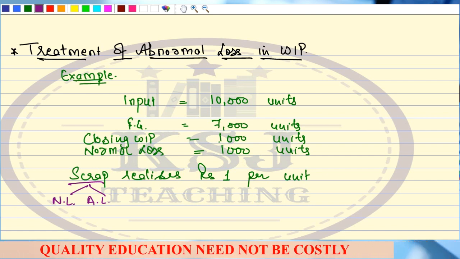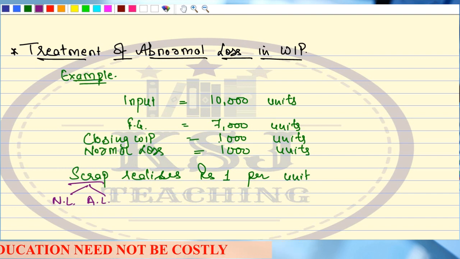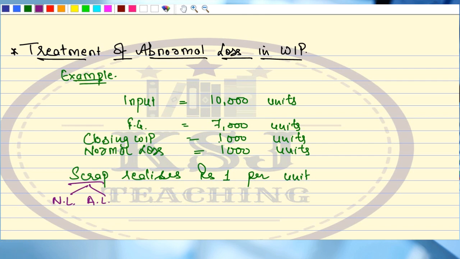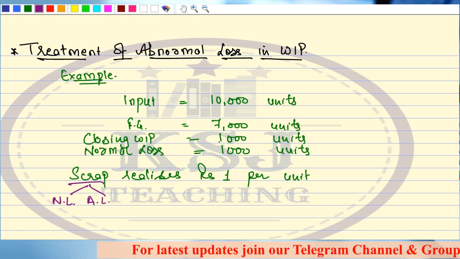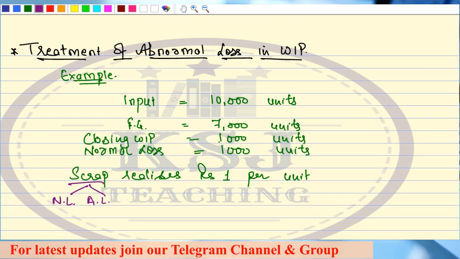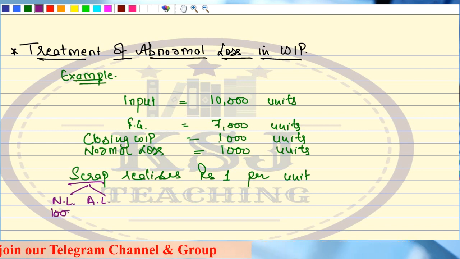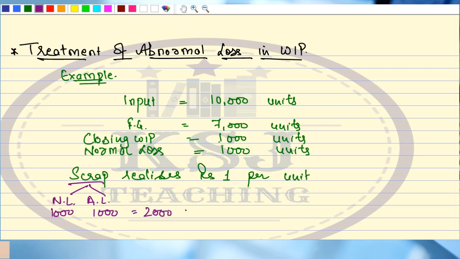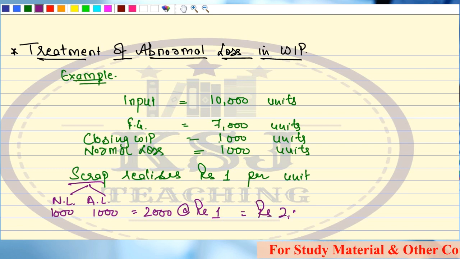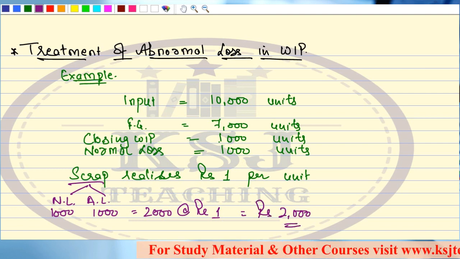So be careful. Read the question carefully whether only the word scrap has been used, or the question says normal scrap realizes ₹1, or the question says abnormal scrap realizes ₹1. You have to be very clear with this and very conscious while doing the question. So here 1000 units of normal loss and 1000 units of abnormal loss, total 2000 units at the rate of ₹1. That means ₹2000 is the scrap that I have realized.